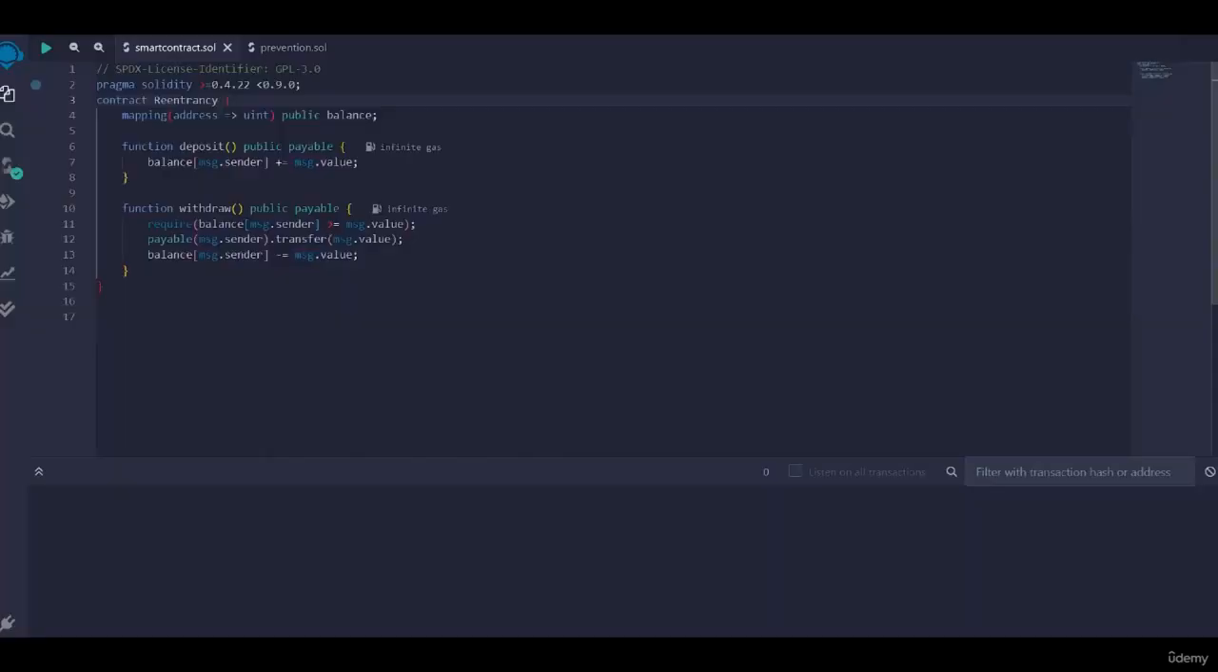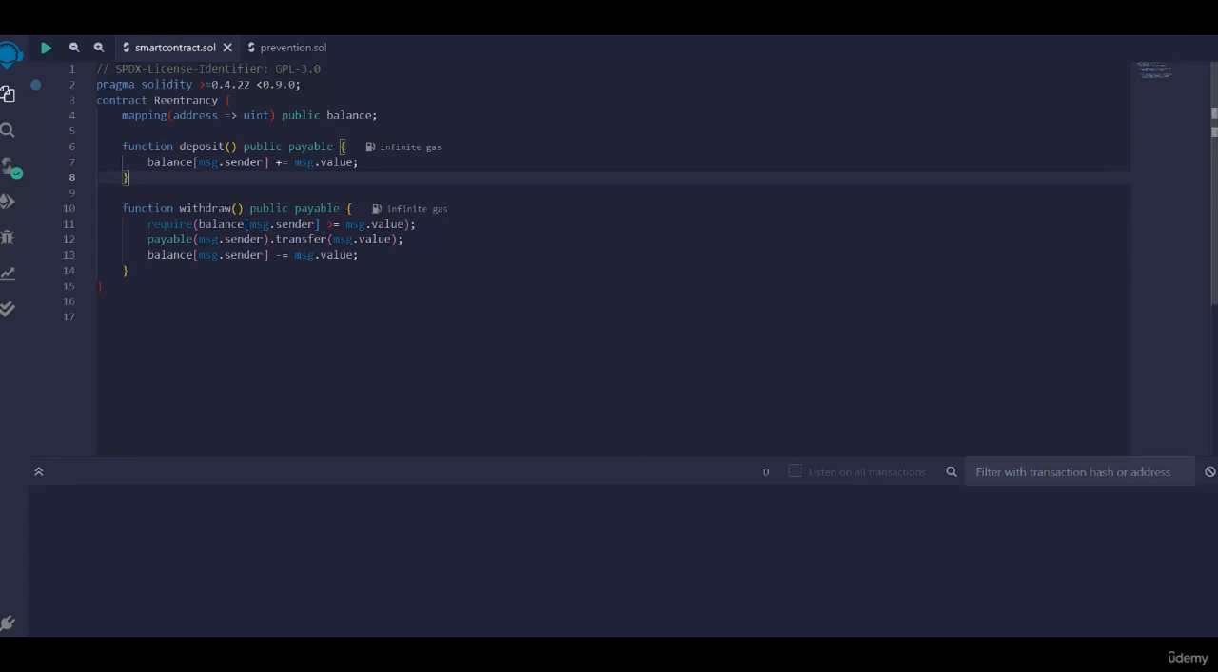Here is an example of a simple smart contract that is vulnerable to reentrancy, as you can see. In this contract, we have a deposit function that allows users to deposit funds into their account, and a withdraw function that allows users to withdraw their deposited funds. However, the contract does not properly check for reentrancy. You can see they are not checking for reentrancy here. So an attacker could create a malicious contract that repeatedly calls the deposit function before calling the withdraw function.